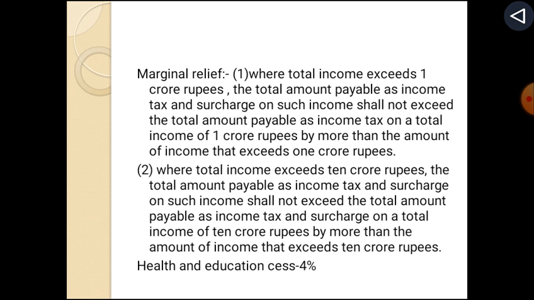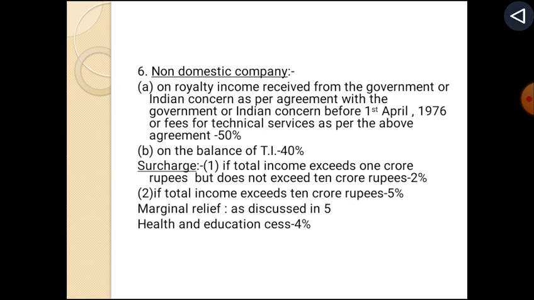Where total income exceeds 10 crore rupees, the total amount payable as income tax and surcharge on such income shall not exceed the total amount payable as income tax and surcharge on a total income of 10 crore rupees by more than the amount of income that exceeds 10 crore rupees. Health and education cess 4%.